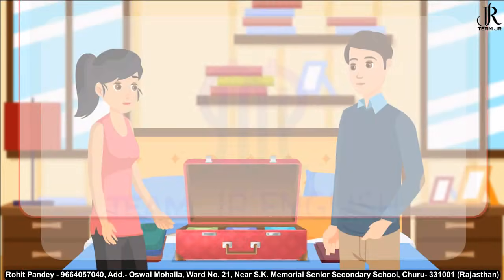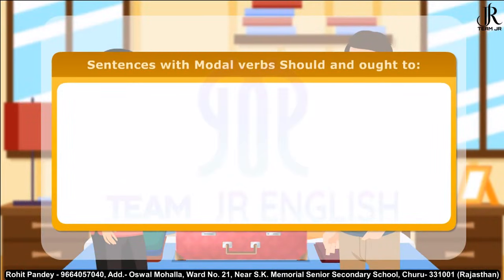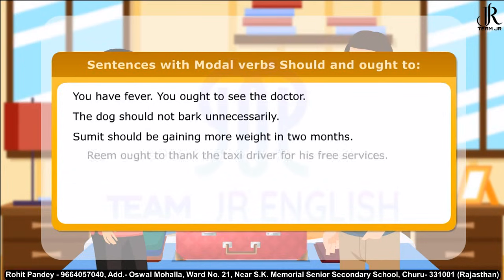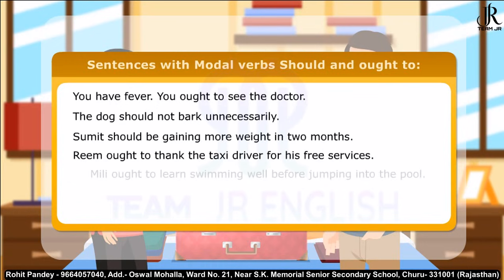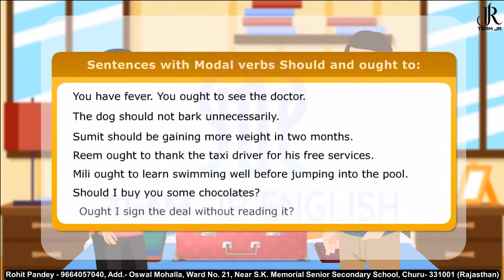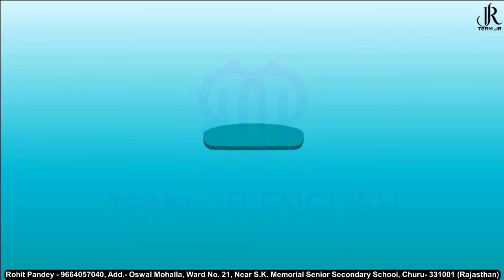We should also install solar panels. Idea. Here are a few more sentences with modal verbs should and ought to. You have fever. You ought to see the doctor. The dog should not bark unnecessarily. Sumit should be gaining more weight in 2 months. Reem ought to thank the taxi driver for his free services. Millie ought to learn swimming well before jumping into the pool. Should I buy you some chocolates? Ought I sign the deal without reading it?